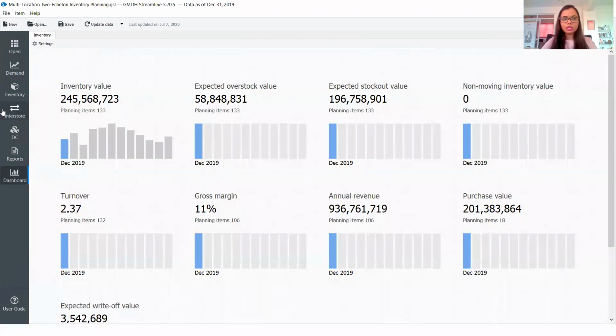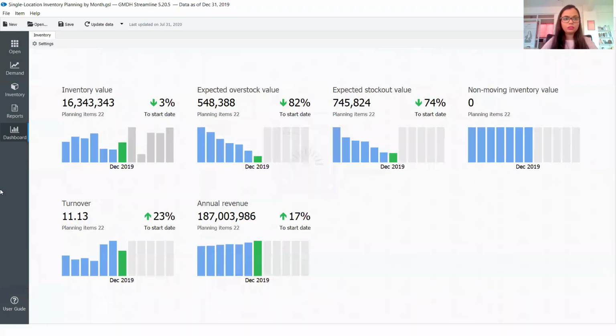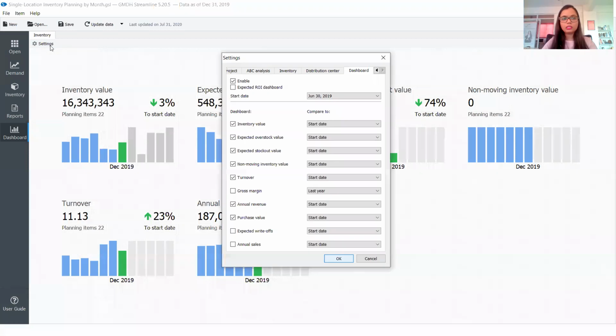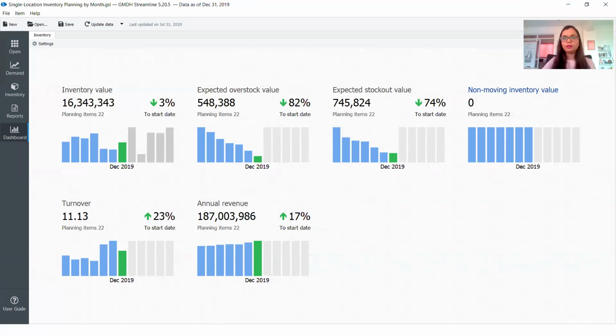We also have certain dashboards over here. Maybe I need to open a better dashboard just to show you. In this case, we can also look at the movement. When we start using the system, we can look at how the inventory is moving, whether expected stockouts are increasing or reducing, whether the turnover is improving or reducing, or whether the annual revenue is increasing or decreasing. There could be a lot of other settings that we can turn on. Just have a look at this KPI dashboard first, and then move to the rest of the section so that we are in better control.